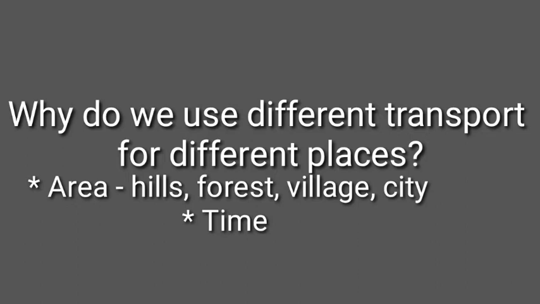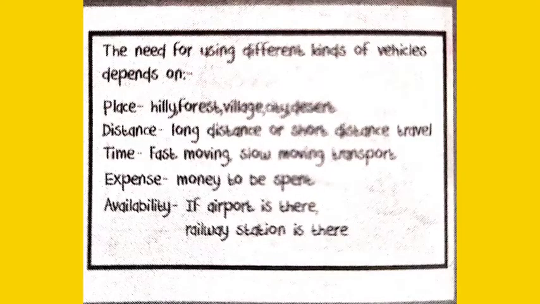To travel across sea, river or ocean, we need to use a ship, boat or other transport that travels in water. Now student, look on the board. The need for using different kinds of vehicles depends on, means किसी भी व्हीकल को चूज करने के लिए हमें किन चीजों का यूज, किन चीजों को हमें माइंड में रखना चाहिए.